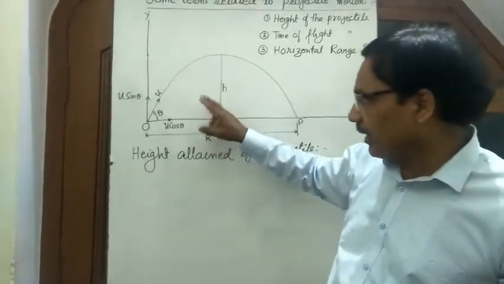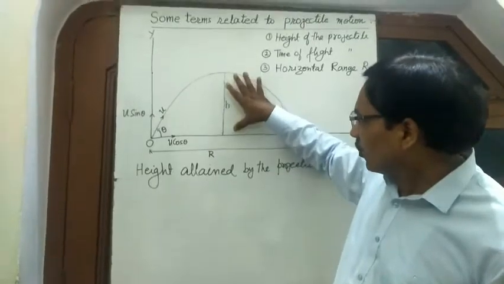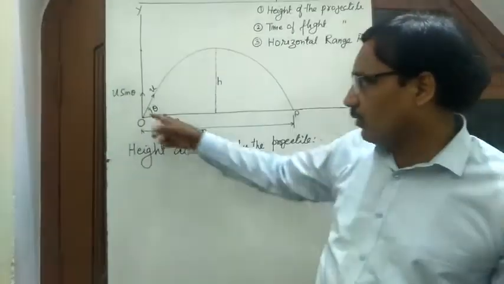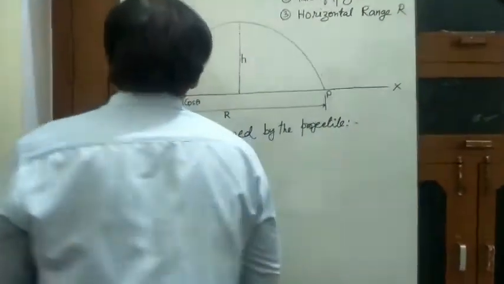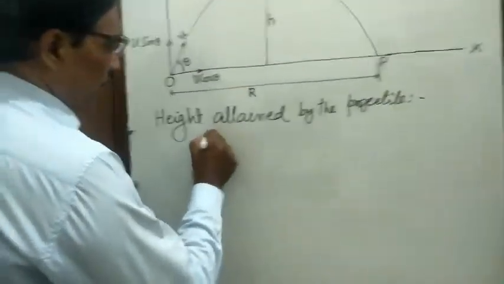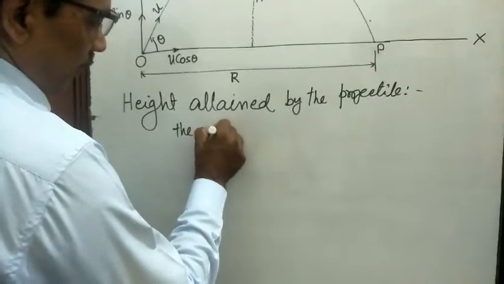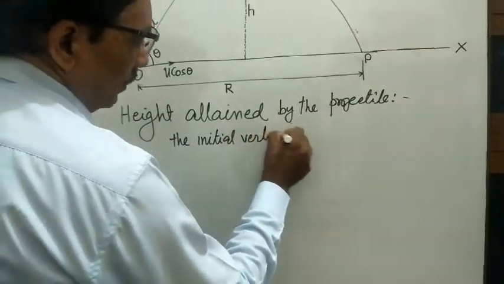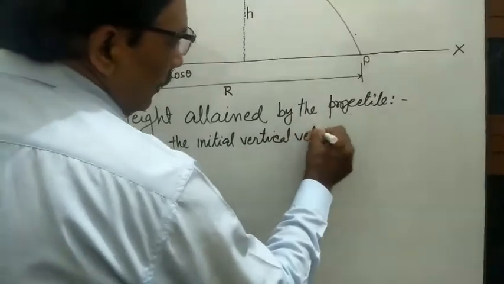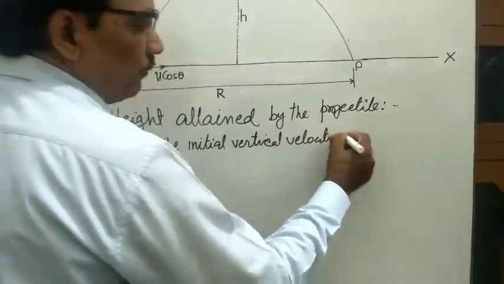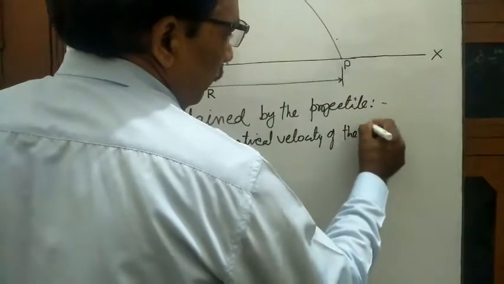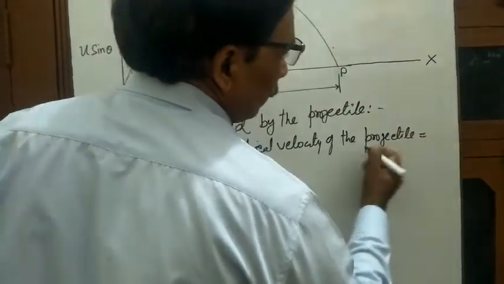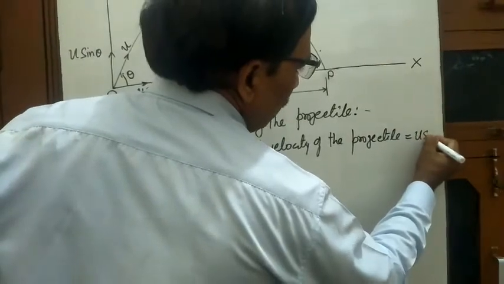So to find this height, we apply third equation of motion. The initial vertical velocity of the projectile is equal to u sin theta.